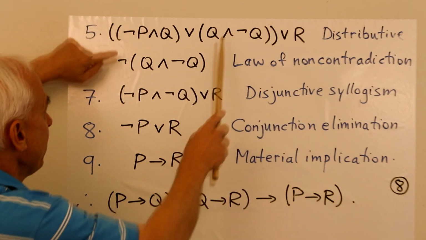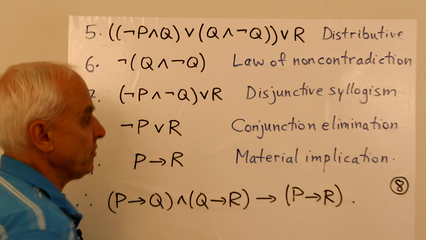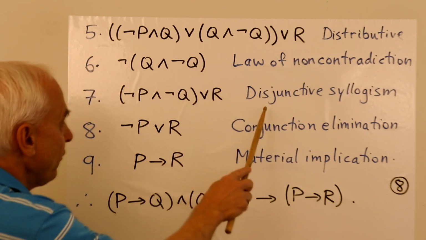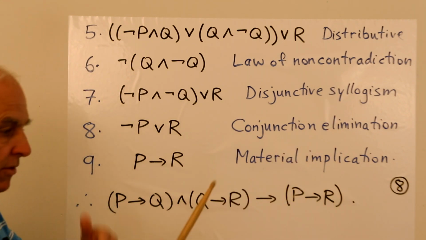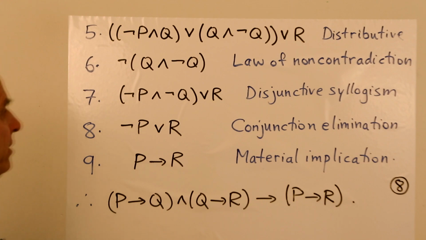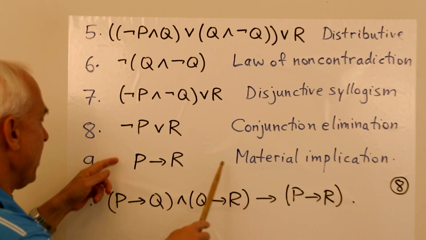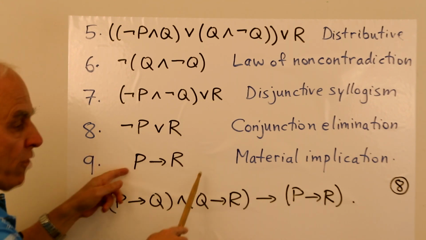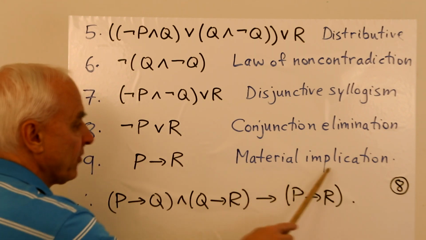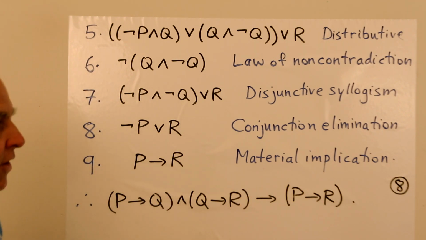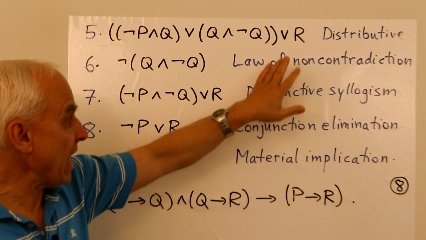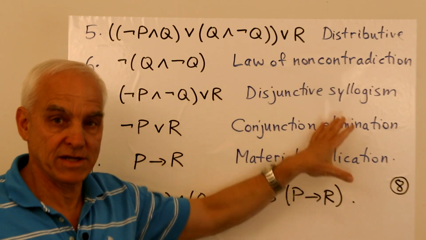And then we go from here to here using the law of non-contradiction. So there's some law there that we're using. And then we go from here to here using a disjunctive syllogism, some other rule. And then from here to here, conjunction elimination. And then another one, we sort of convert back to what we eventually want, to the P implies R. That's called material implication again. So I'm not going to go over the details here, okay, because we haven't actually discussed all these various techniques.